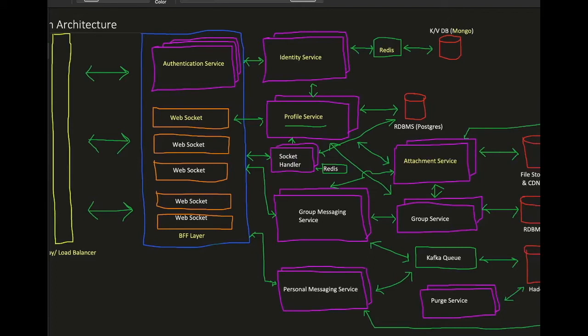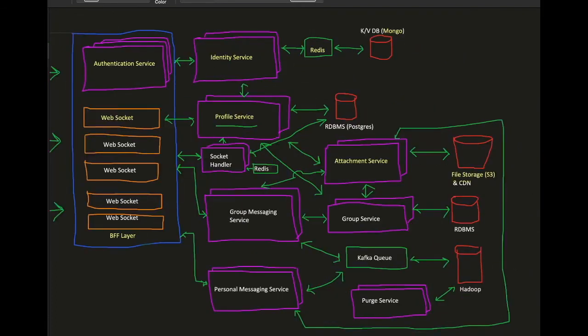So attachment service is nothing but the service which is responsible for storing data, which is nothing but a cloud-based hard drive, and can also have a content delivery network or a CDN for faster access of files. So attachment service will have an attachment ID, and will provide the file corresponding to that. Profile service will be connected to attachment service for fetching user profile picture etc.